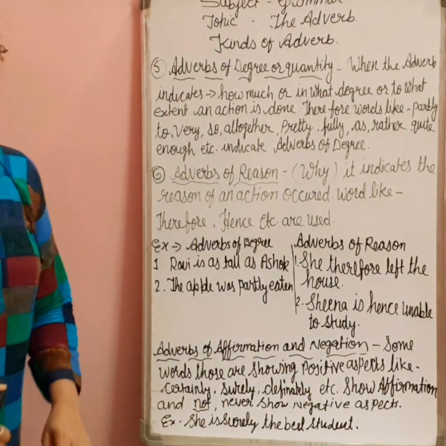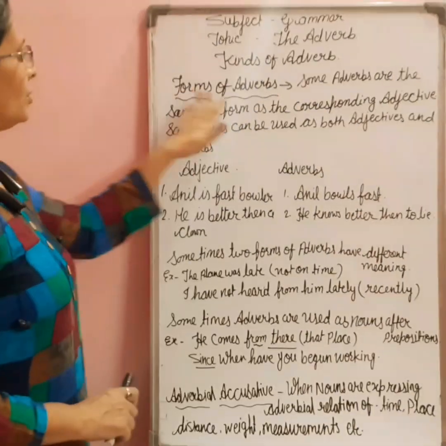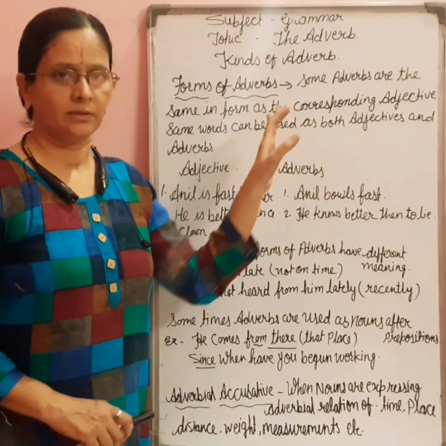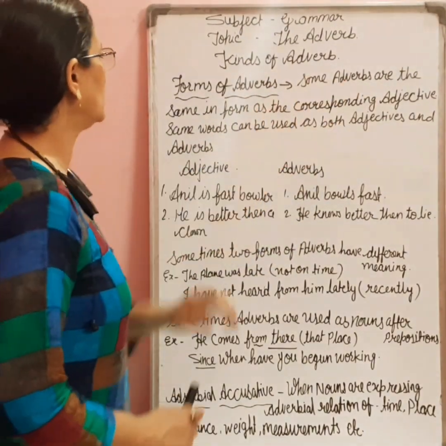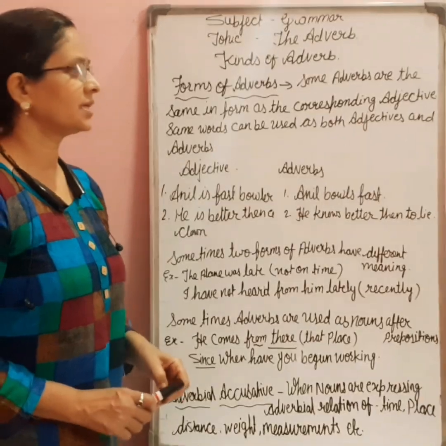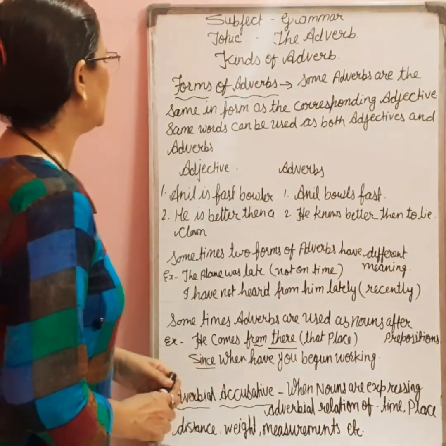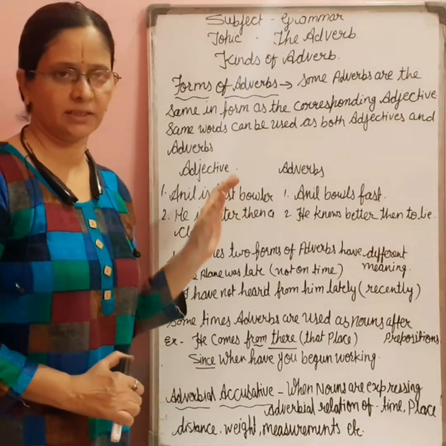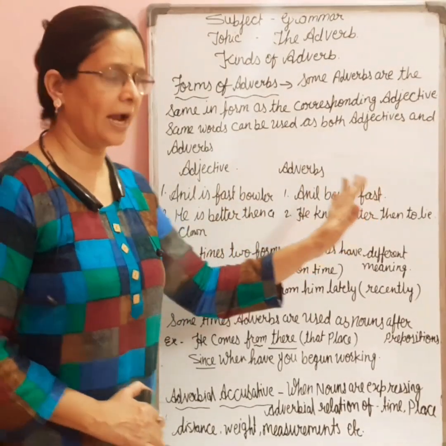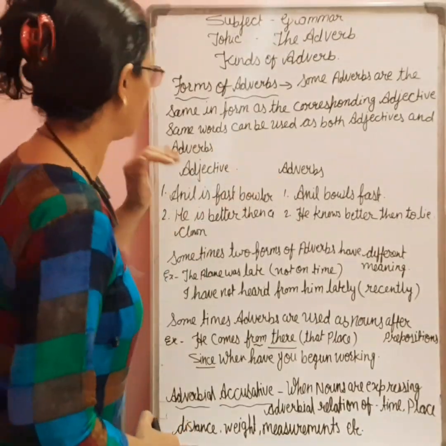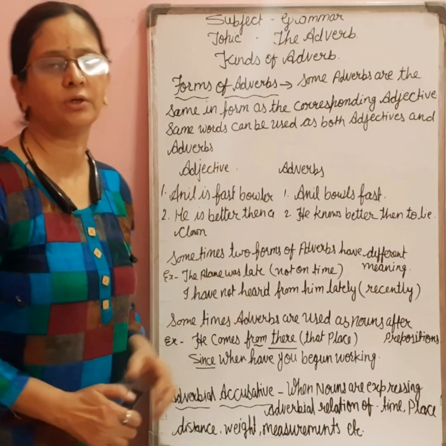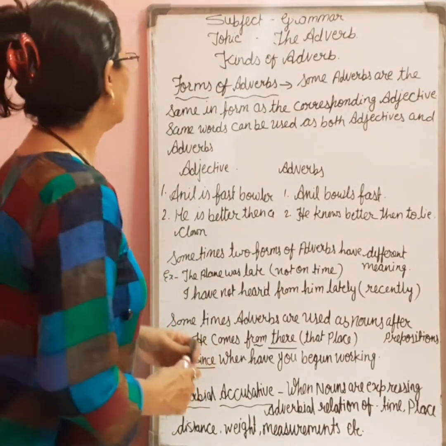That's all. Now I will tell you about the forms of adverbs. Dear students, some adverbs are the same in form as the corresponding adjectives. It means the word which is used as an adjective can be used as an adverb also, but we have to see the place. So some words can be used as both adjectives as well as adverbs.